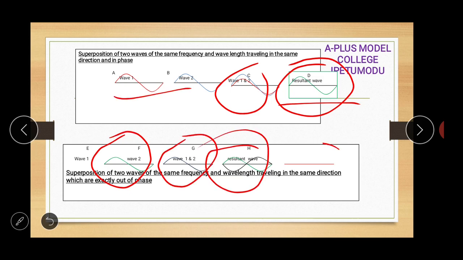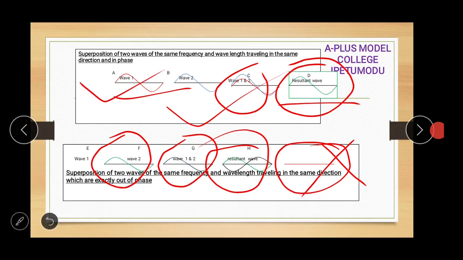Look at this, and we have this. So this is exactly what we call a standing wave, when the two waves overlap. This is when we have the same direction and they are out of phase, so they just neutralize each other.